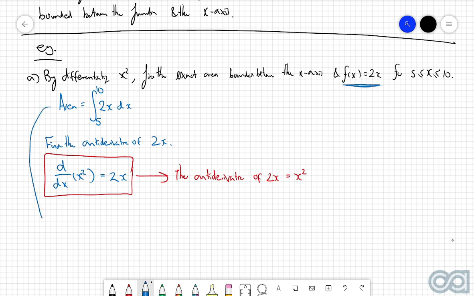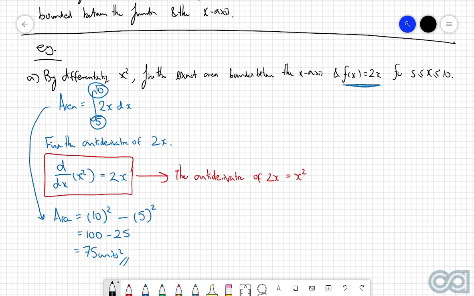So then if we want to calculate the area, we know that we're going to evaluate the antiderivative at the upper bound. So that will be equal to 10 squared. Then we're going to subtract the antiderivative evaluated at the lower bound. So that will be 5 squared. 10 squared is 100, 5 squared is 25. So then we get an exact area of 75 units squared.